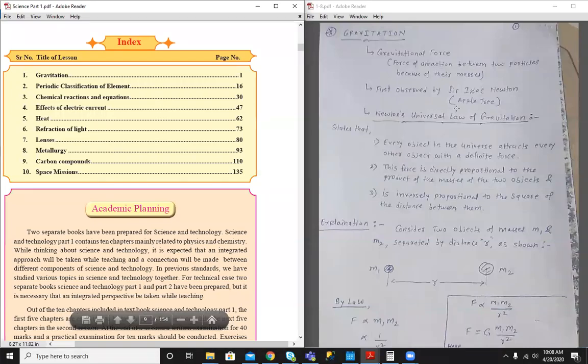Hello everyone. From today I'm going to take lectures on science paper 1 of 10th class of Maharashtra board. Science paper 1 has a total of 10 chapters. So let's start with the first chapter, gravitation.